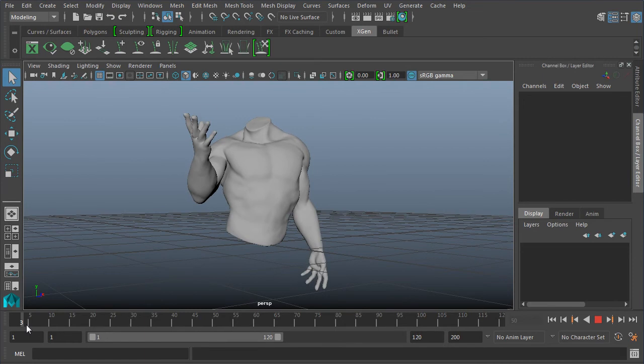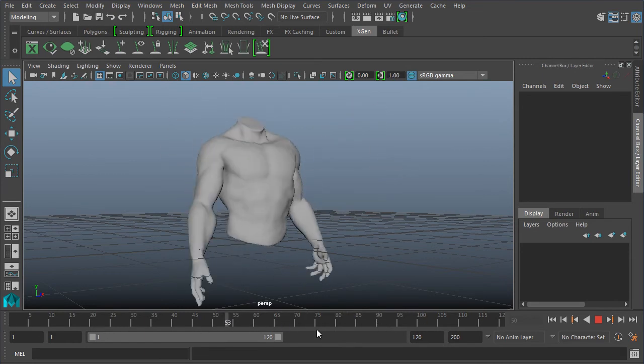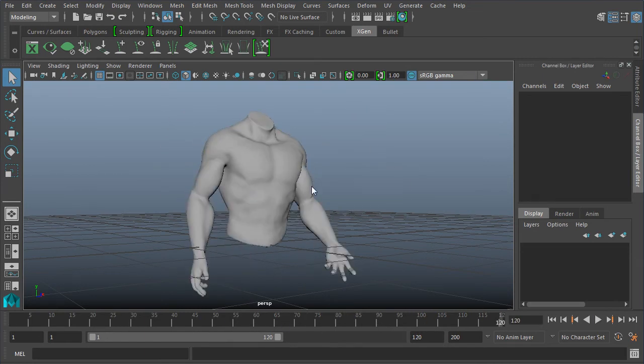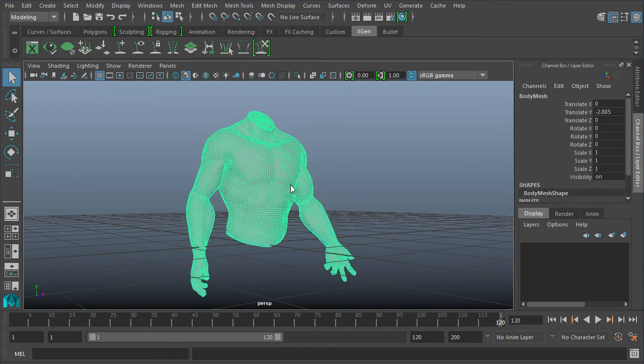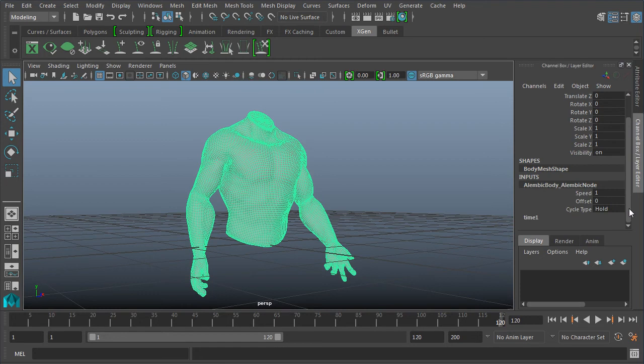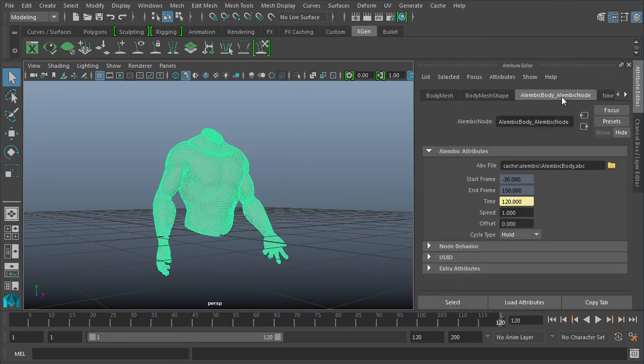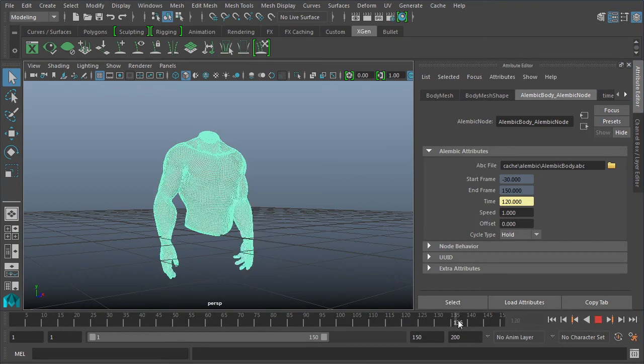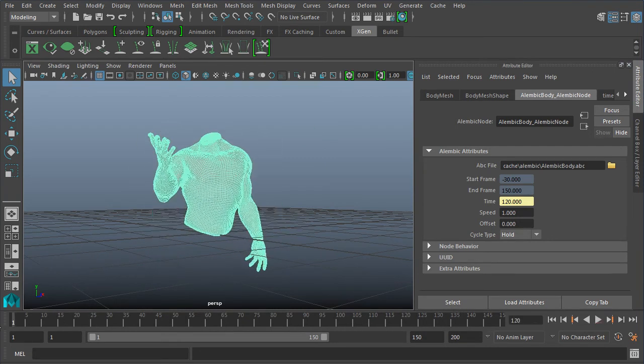Now you can see that the scene goes from frame 1 to about frame 120. This clip actually does last longer. You can see that if you go here to the Alembic node, hit Control A and we'll choose that there. It actually goes from frame -30 to 150. So we can go ahead and set this to 150, and you can see there's just a little bit more animation as it comes to a stop a little bit. However, this -30 is going to be important.